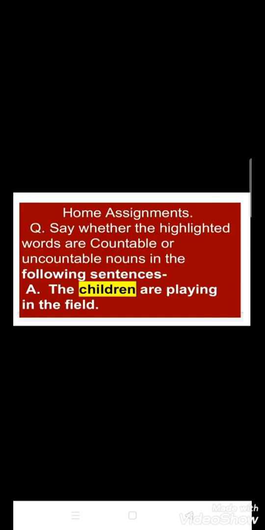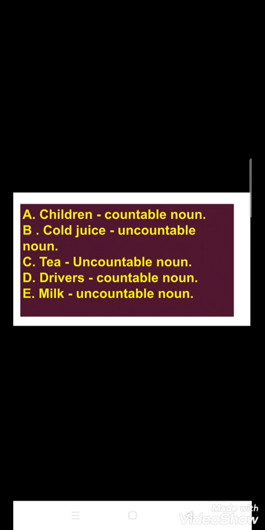Now here are the home assignments of 30th April. So these were your home assignments and here are the answers.